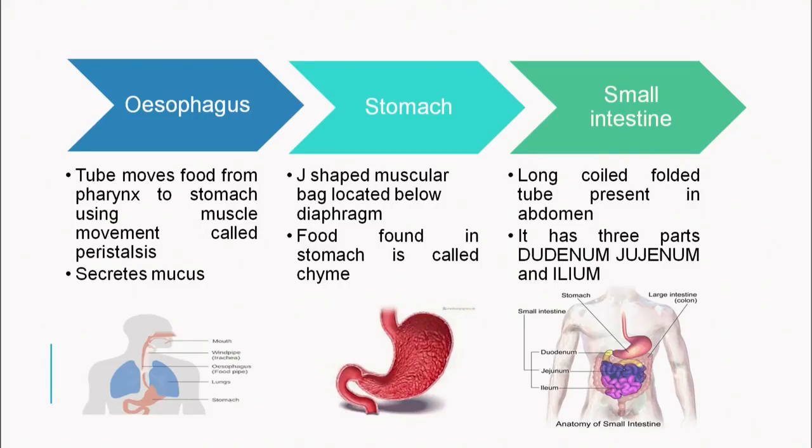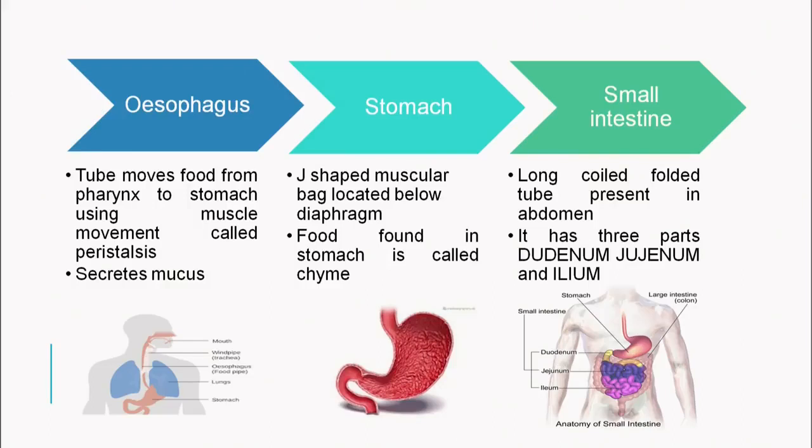After the stomach, the partially digested food moves on to the intestine, which is a long coiled folded tube present in the abdomen, and it has 3 parts, that I have already told you: duodenum, jejunum and ileum. Here you can see in the diagram below, the duodenum is a very small light yellow colored structure, the bluish structure is the jejunum, and the pink one is the ileum, which is the longest.